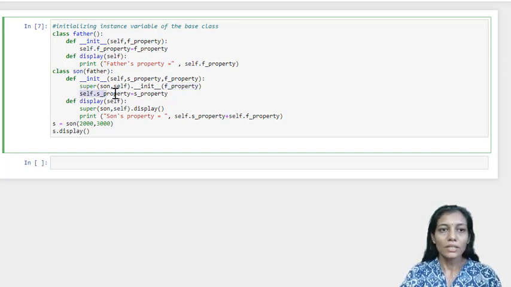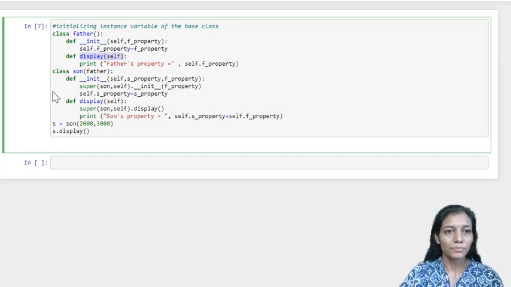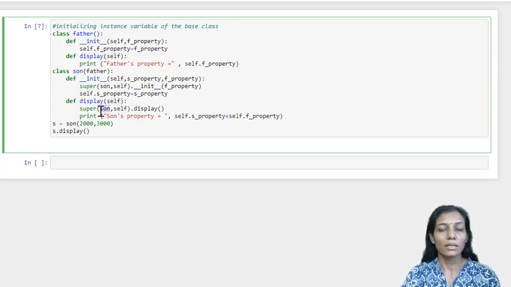Secondly, its own property, that is s underscore property, which is the property of son, will be initialized with the s underscore property parameter which you have got. Now here the display method also has a super method call, which is used to call the display version of father, that is the display method already defined inside the base class. So the first parameter is the subclass, and the second parameter is the reference variable, and then dot method name.